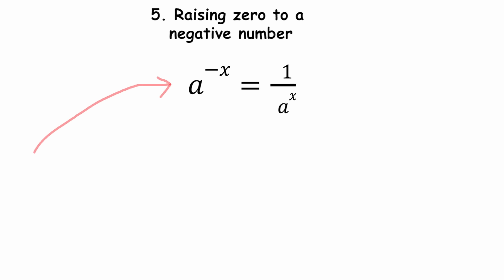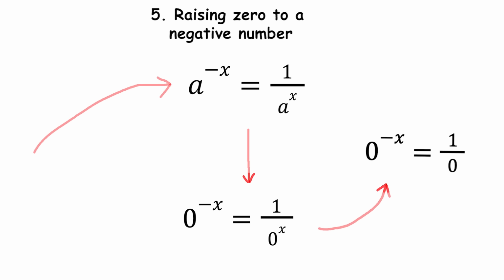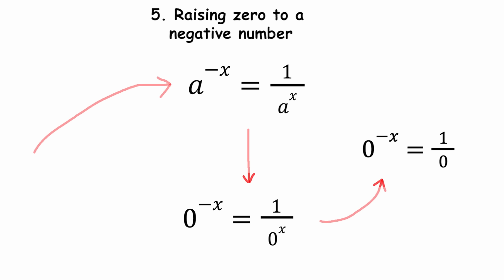If we have a number with a negative exponent, we take the reciprocal of that number to make the exponent positive. In case of 0, it will be as follows. Exponentiation is defined as repeated multiplication of the number, and 0 remains 0 irrespective of how many times you multiply it, so the above equation will become this. We are left with something over 0, and yeah, that's not allowed.